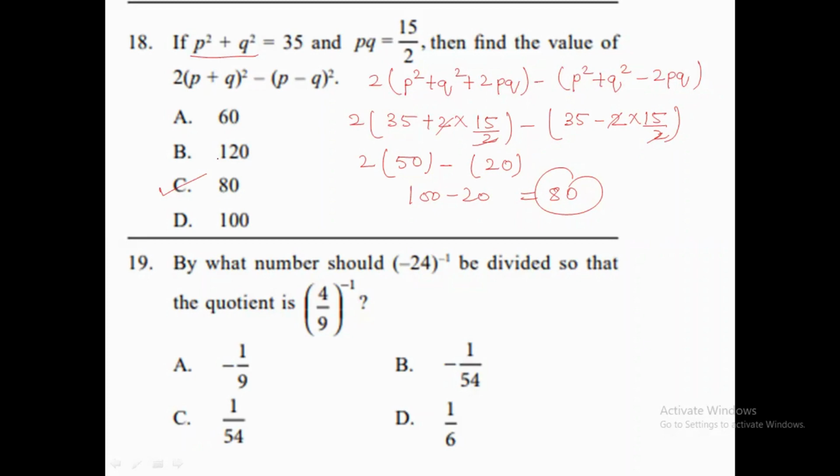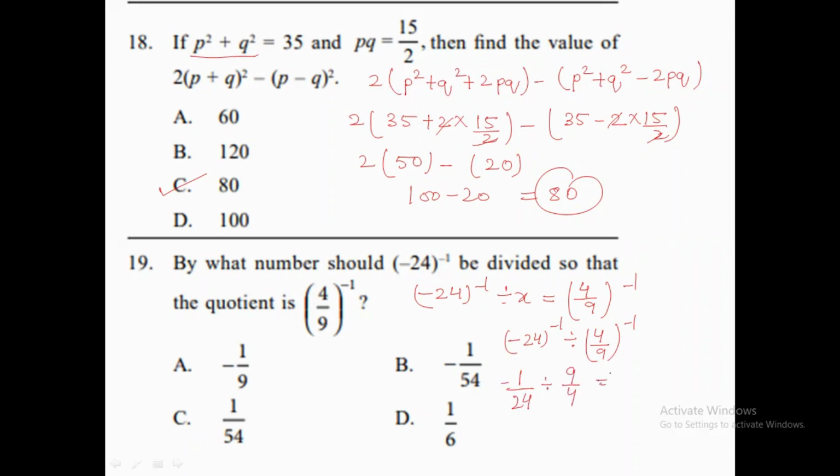Now question number 19 is saying that by what number should we divide minus 24 raised to the power minus 1, so that the quotient will be this only. Okay, so let's suppose we are dividing minus 24 raised to the power minus 1 by x, and we are getting the quotient as 4 by 9 raised to the power minus 1. So if we have to find the value of x, that will be equal to minus 24 raised to the power minus 1 divided by 4 by 9 raised to the power minus 1. Okay, when we are solving it, here we are getting minus 1 by 24 divided by 9 by 4.